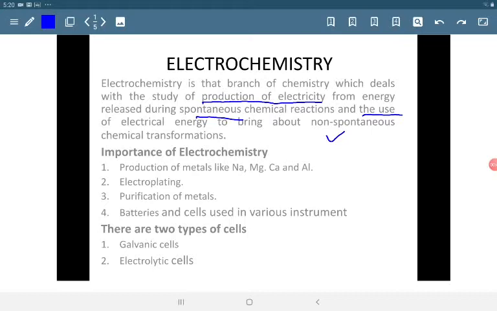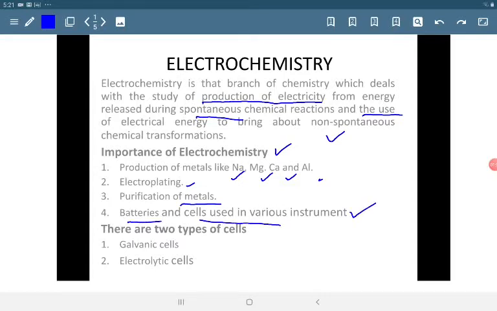This means electric current is passed through electrolytic solutions, and that leads to the dissociation of electrolyte, and various chemical reactions occur inside the electrolytic solution. Now, what is the importance of electrochemistry? Here we study about the production of metals like sodium, magnesium, calcium, aluminium, electroplating, purification of metals, batteries, and the cells used in various instruments.